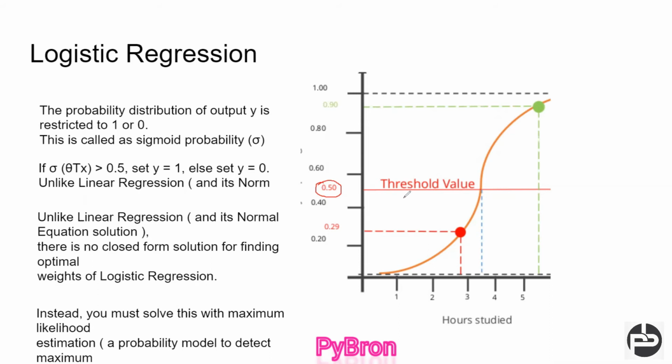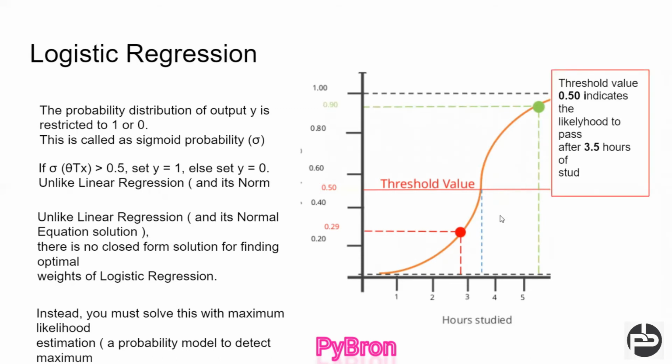But right now, just for understanding purposes, I kept the threshold at 0.5 as it's the middle. Any probability which is coming less than 0.5, I will mark that patient as non-positive for corona, meaning he or she doesn't have corona. But for any patient whose symptoms say that the probability of getting corona is more than 0.5, I will suggest that they please do a test once. So this is the way it's going to work here. Hope you understood this now.